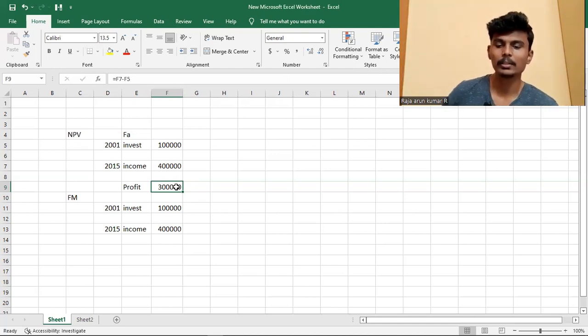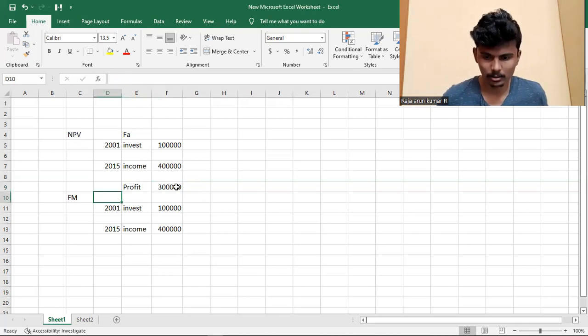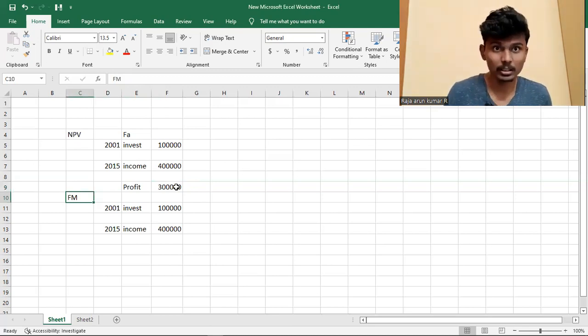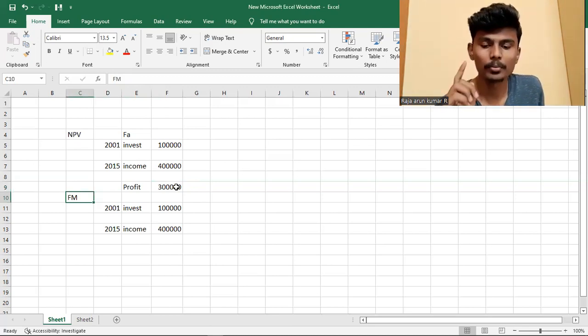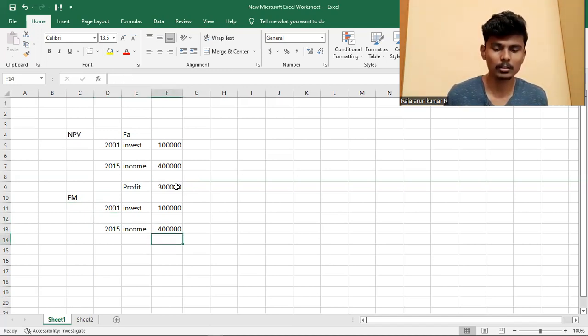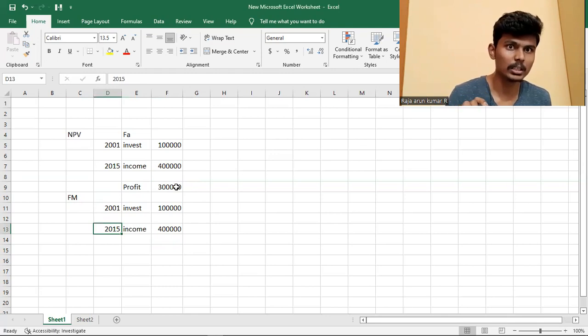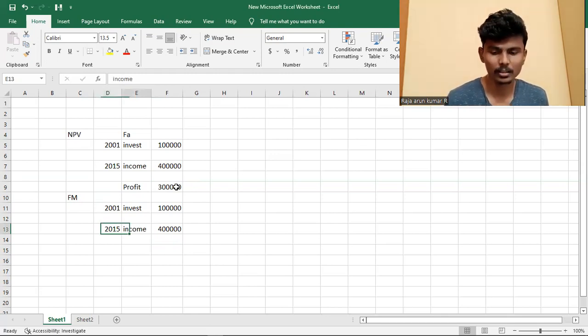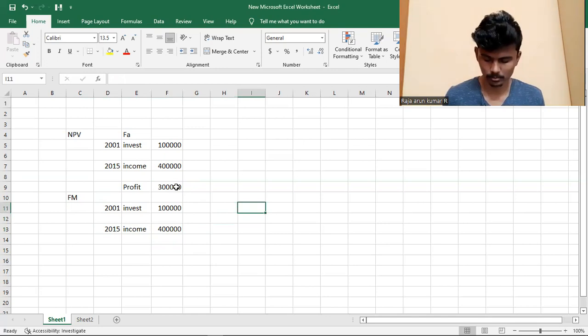Like that, in financial management, we do not say the profit is rupees 3 lakh. Why do we not say it? Because there is one concept called NPV. In NPV, we see which year we invest the money. There are two concepts, backward and forward.